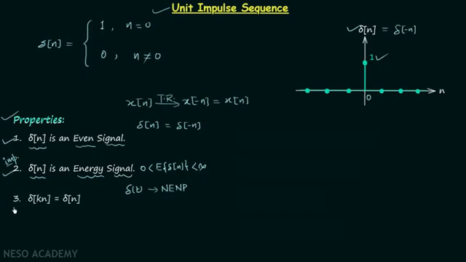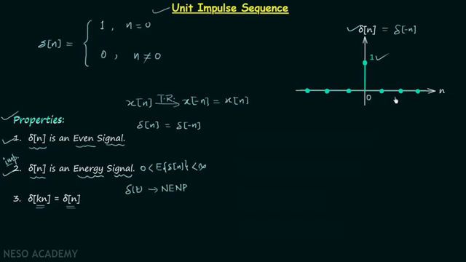Now we will move on to the third property, and according to this property, delta[kn] is equal to delta[n]. This means there is no effect of time scaling. kn means we are performing the time scaling operation and we are getting the same signal. Therefore, there is no effect of time scaling, and we have already solved many examples on time scaling. If you look at this plot, you will find delta n is only non-zero and equal to 1 when n is equal to 0, and for all the other values of n, delta n is equal to 0.